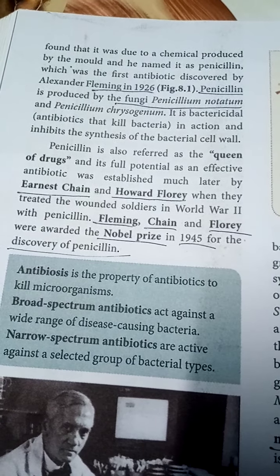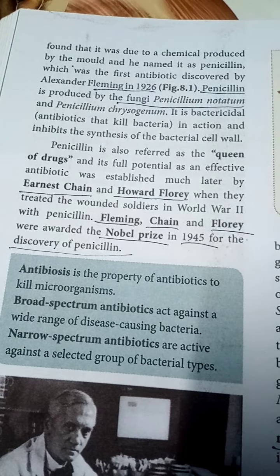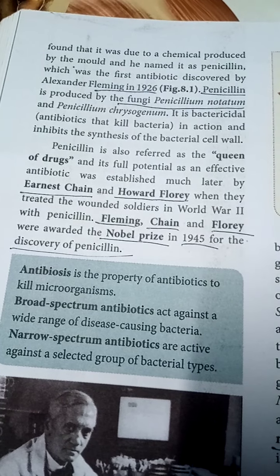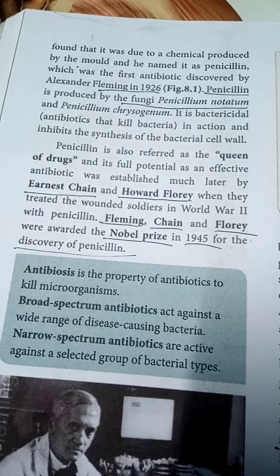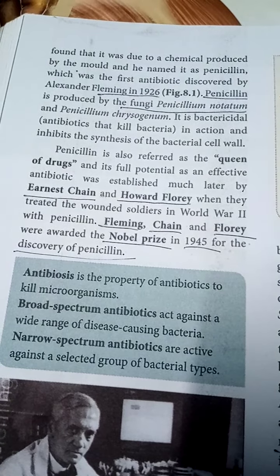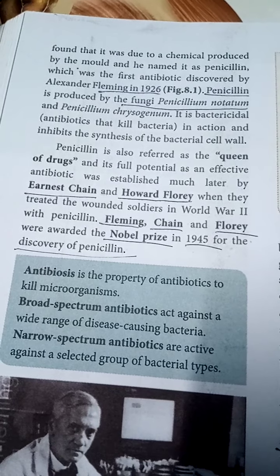So the scientists Ernest Chain and Howard Florey treated the wounded soldiers in the Second World War with penicillin. So they identified that penicillin is a very effective, very potent antibiotic.